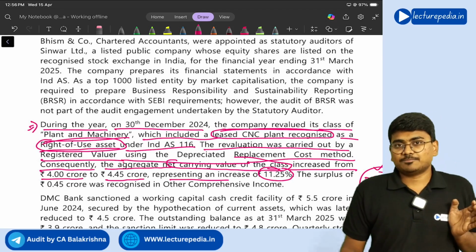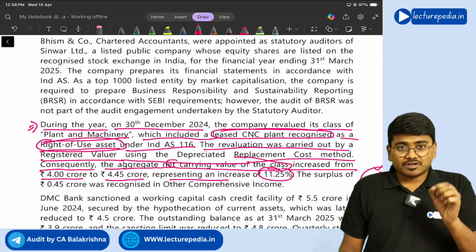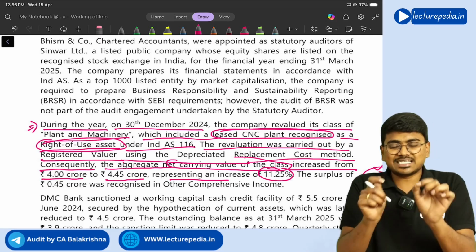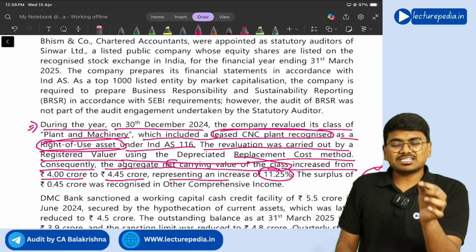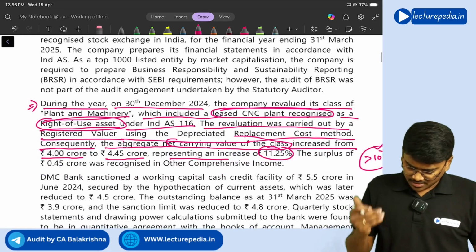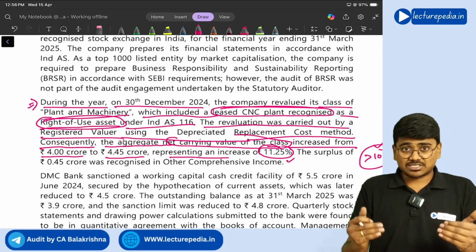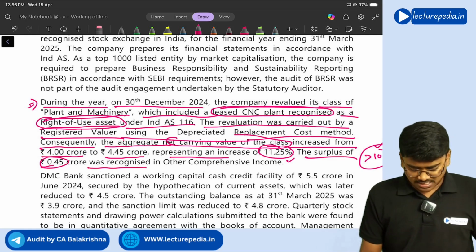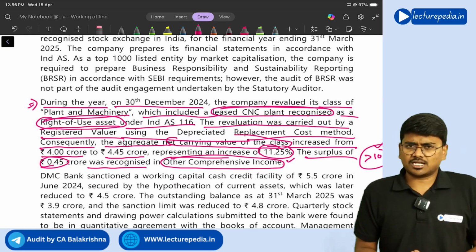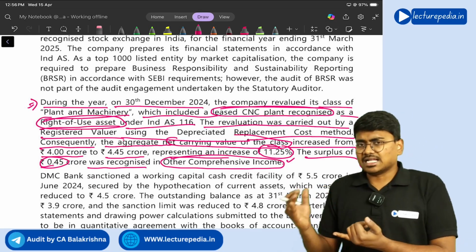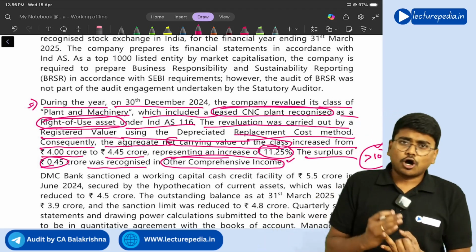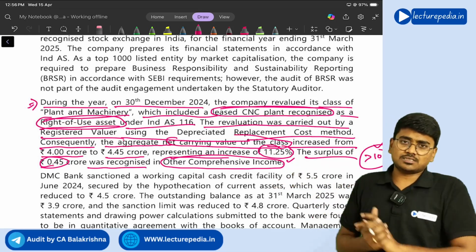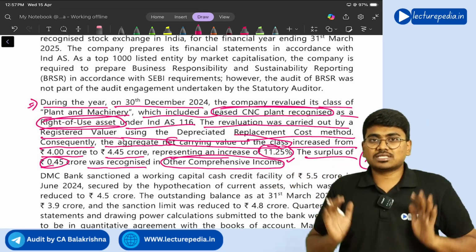For any type of asset, if revaluation causes a change of more than 10%, that needs to be disclosed, and you need to see that change class-wise, not individual asset-wise. So here the increase is more than 10%, it is 11.25%. The surplus of 0.45 crore was recognized in other comprehensive income. Whether you recognize it in OCI or in profit and loss, in both situations it needs to be disclosed in CARO since the change is more than 10%.